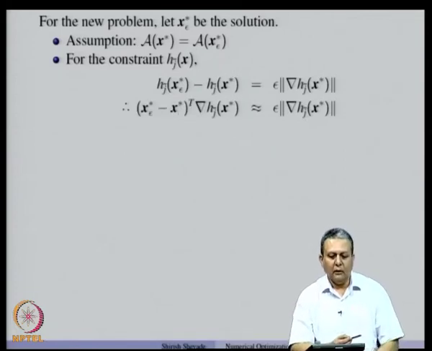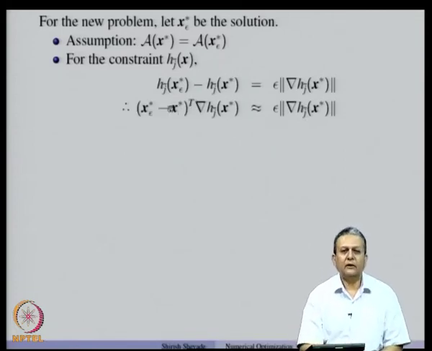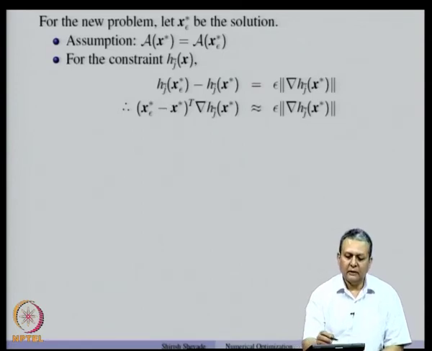Now, if we use the first order Taylor series approximation, we can write h j tilde x star epsilon as an affine approximation of h j tilde at x star.